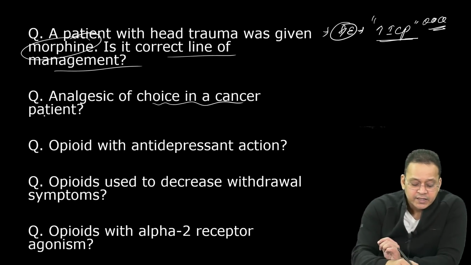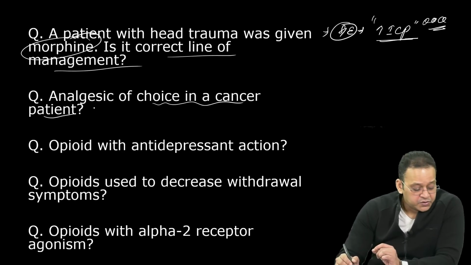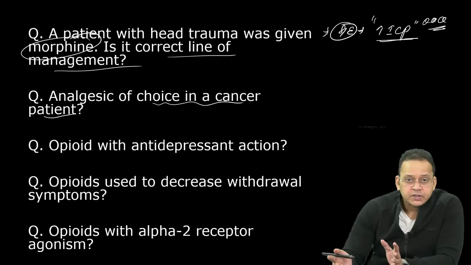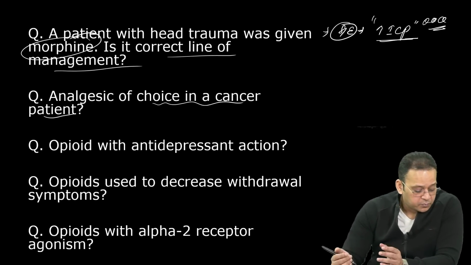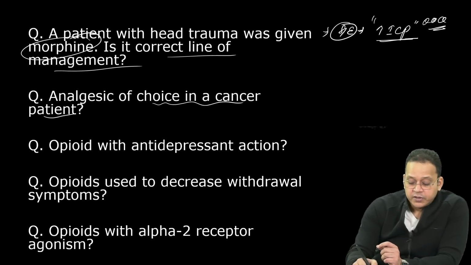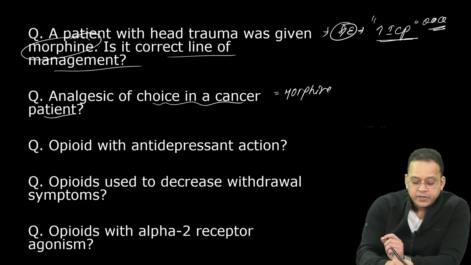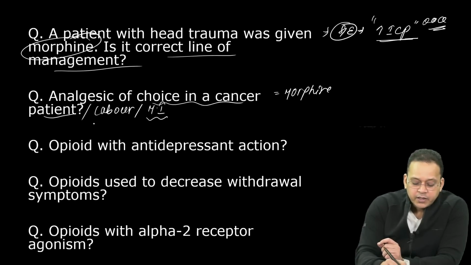Analgesic of choice in cancer patient. Which is the analgesic of choice in a cancer patient, guys? Cancer patient, like multiple myeloma causing bone pain or different metastasis causing bone pain. The analgesic of choice in cancer patient is morphine. So remember, whenever they ask you analgesic of choice in cancer patients, in labor, in myocardial infarction.